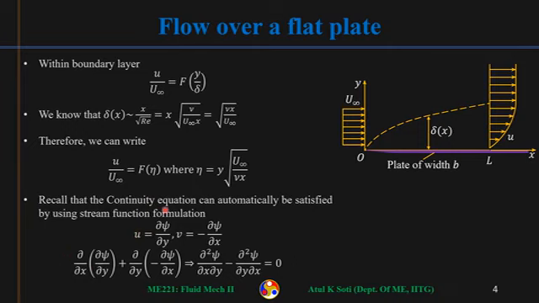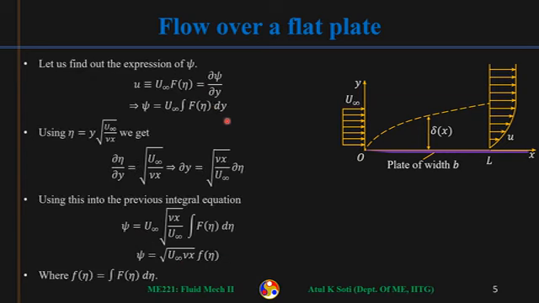If I define stream function such that u is del psi by del y and v is minus del psi by del x, then continuity equation del u by del x plus del v by del y, with u and v like this, will be identically satisfied. So we will use the stream function approach, and let us continue with that.